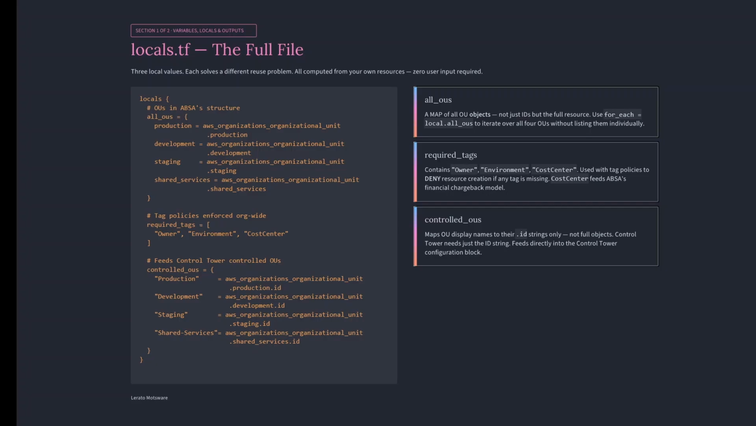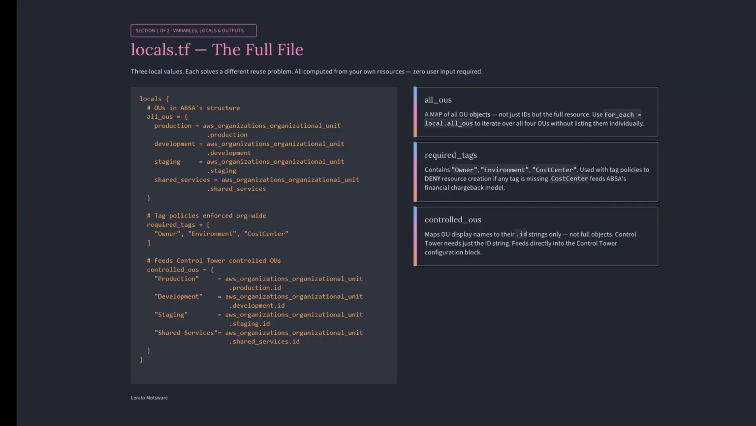Second, required_tags. Think of this like the labels on every box in a warehouse: owner, environment, cost center. Without the label, nobody knows which department ordered it, who paid for it, or where it belongs. Cost center feeds ABSA's financial chargeback model. Finance needs to know who spent what.